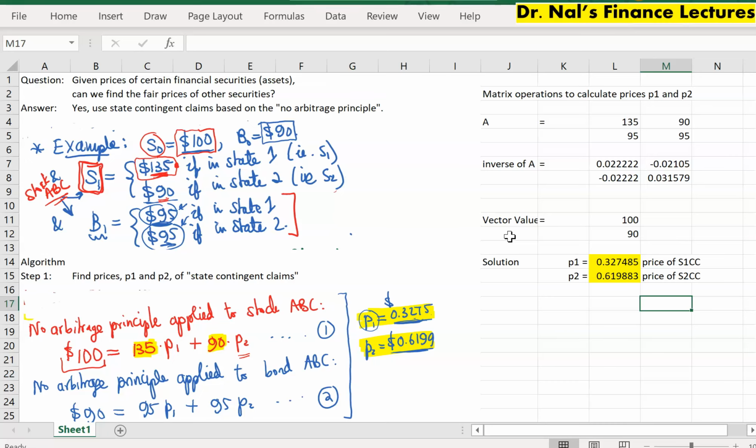All right, so that's all I have for this one, and looking forward to seeing you guys in our next video, which will be a two-period model with 3 future states, and how to derive security prices for that new setup. So that's all we have for now.